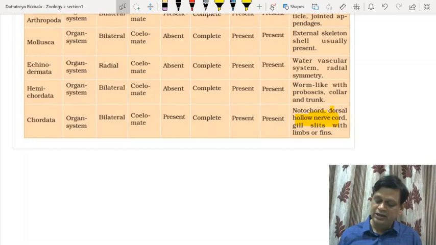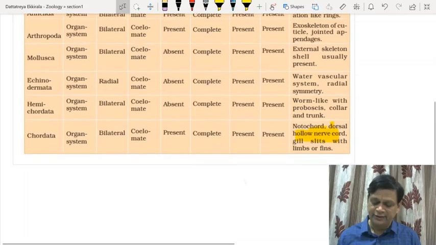For all the earlier forms, it is dorsal, tubular nerve cord. So the dorsal nerve cord is present in chordates and a ventral solid nerve cord in the case of non-chordates, right?